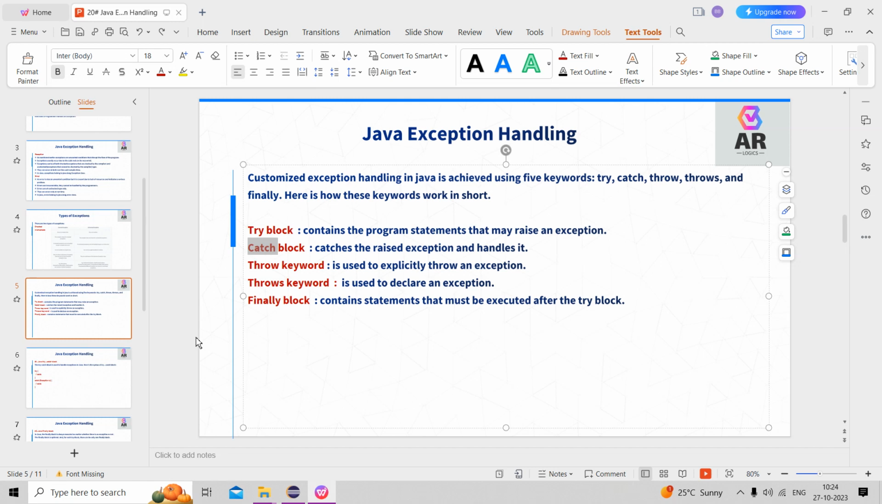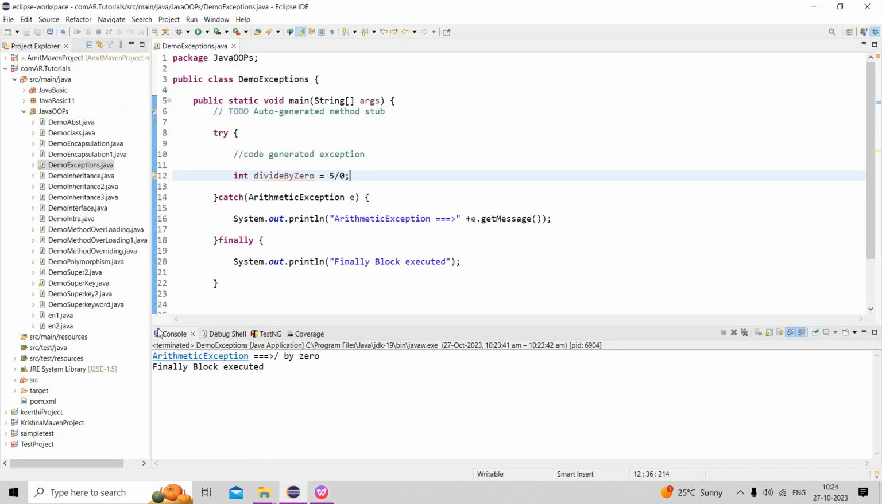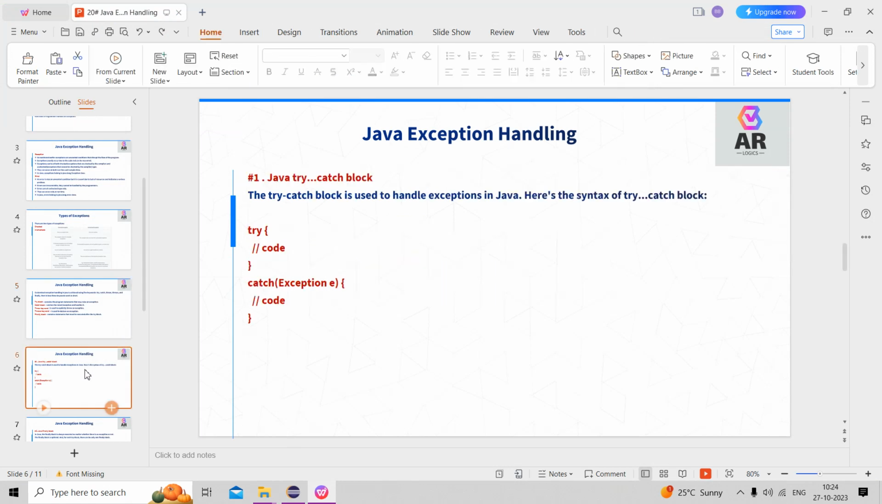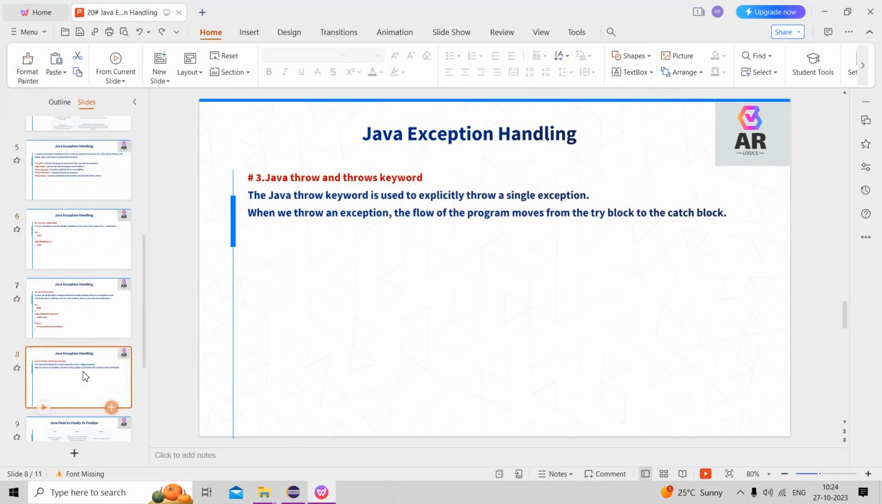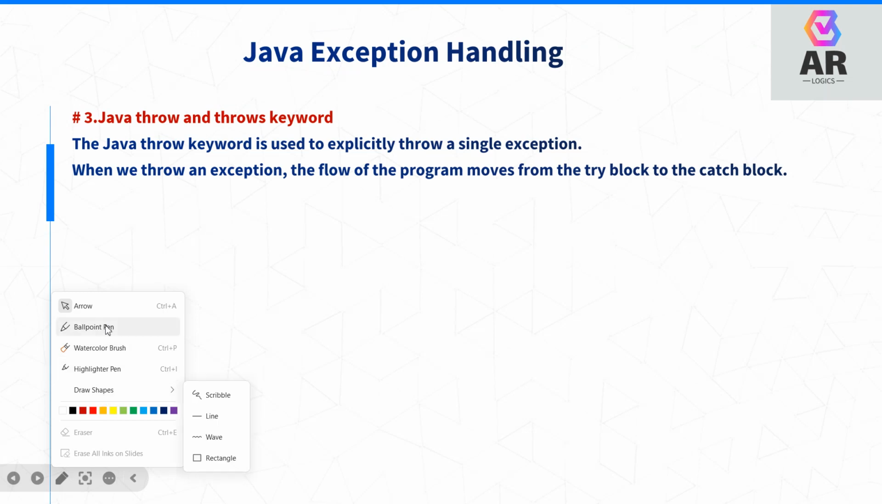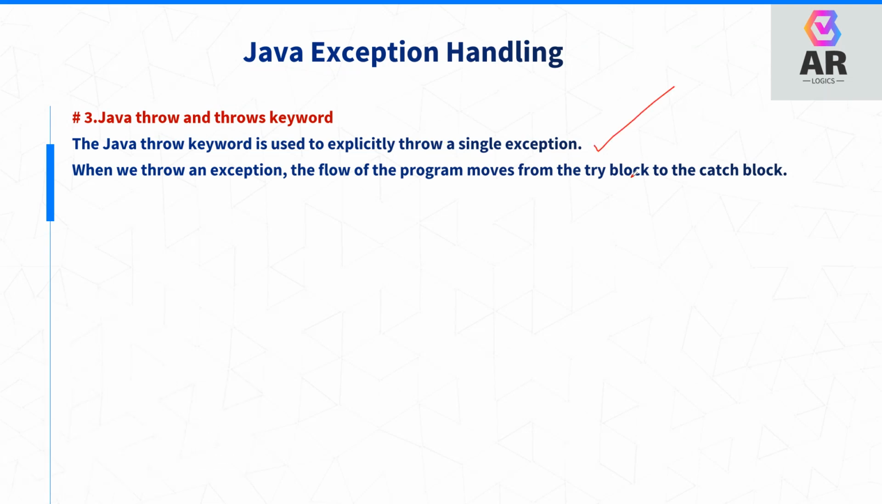Now we can go to throw and throws. What is the throw and throws? See, it is a very important question an interviewer can ask you. What is the throw and throws? The Java throw keyword explicitly throws a single exception. Then the exception flow moves from the try block to the catch block.